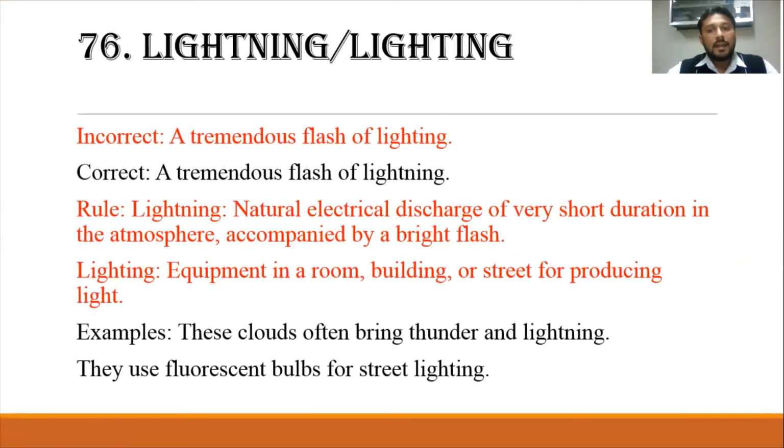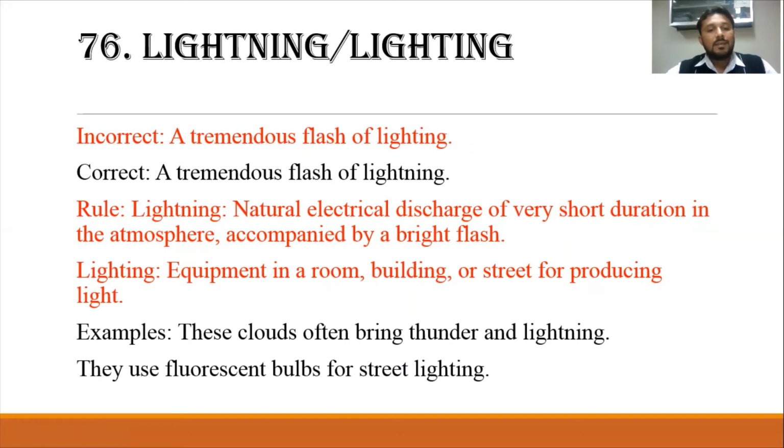Lightning and lighting. There is a great difference between these two words. A tremendous flash of lightning. The correct is a tremendous flash of lightning. Lightning is actually natural electrical discharge of very short duration in the atmosphere accompanied by a bright flash. But lighting is equipment in a room, building or street for producing light.